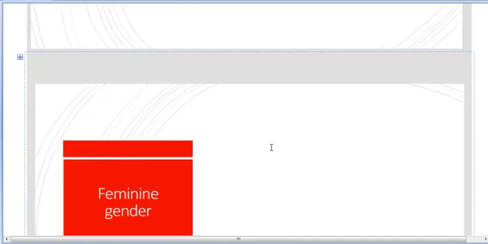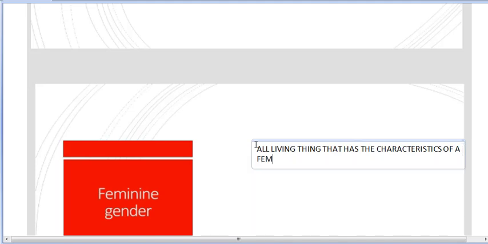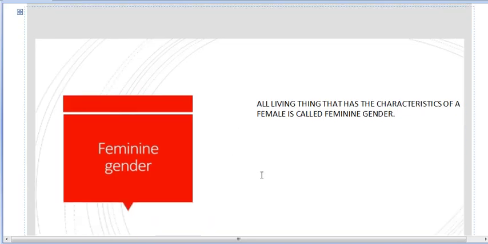Next we have feminine gender. Again the same. Any living thing that has the characteristic of a female is called feminine gender. So what are the examples of feminine gender?